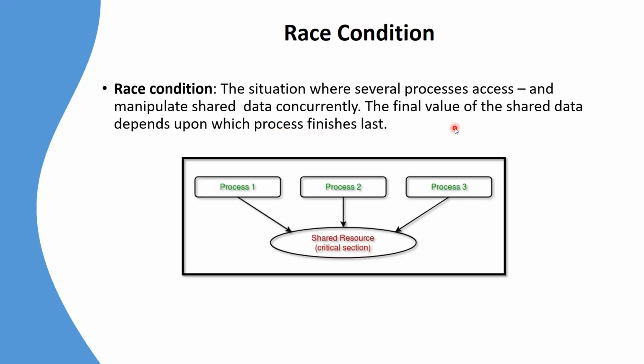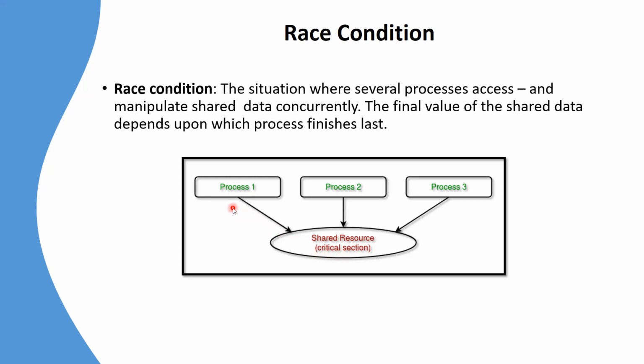If we look at this example, we have a shared memory, as we also discussed in the video lecture on inter-process communication. This shared memory contains some shared resources. This is the critical section. Another name for the section where there is shared data is the critical section.